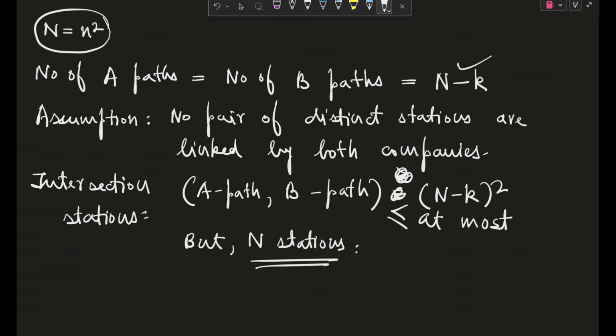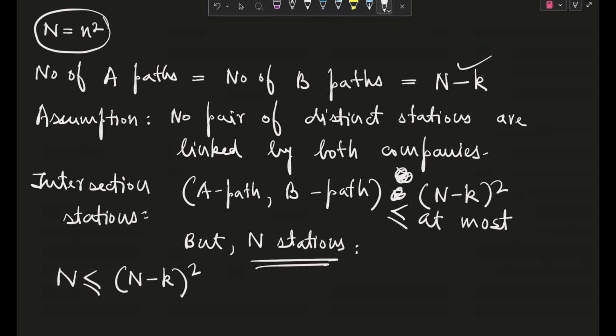Now try to understand. Capital N number of stations are actually given to us. So if (N minus k) whole square is the number of at most stations, then the number of intersection stations is this, which actually means that capital N has to be less than or equal to (N minus k) whole square. Okay. Like, what can be the most adverse situation? Most adverse situation can be that all the stations are intersections.